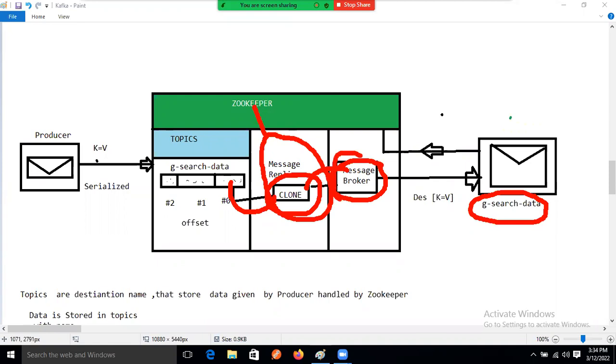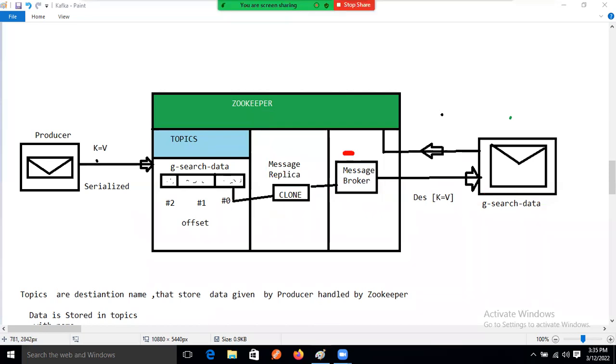What is that? Broker, message broker. What is the message broker doing? Message broker is taking the clone data, right? Taking the clone data from the messages replica, and that message is giving to whom? Producer. Clear?